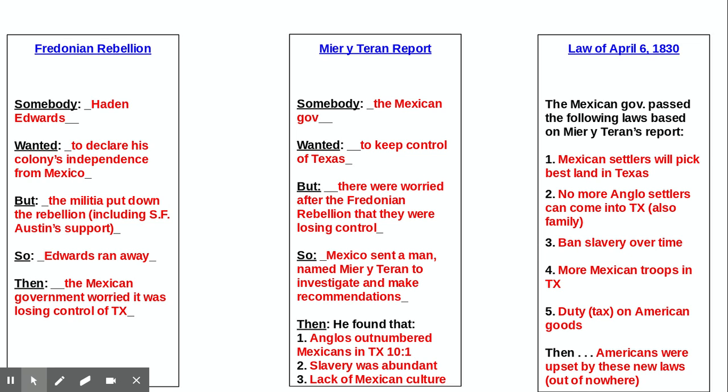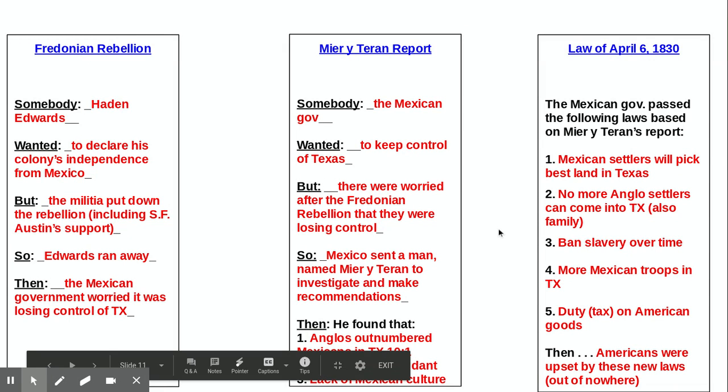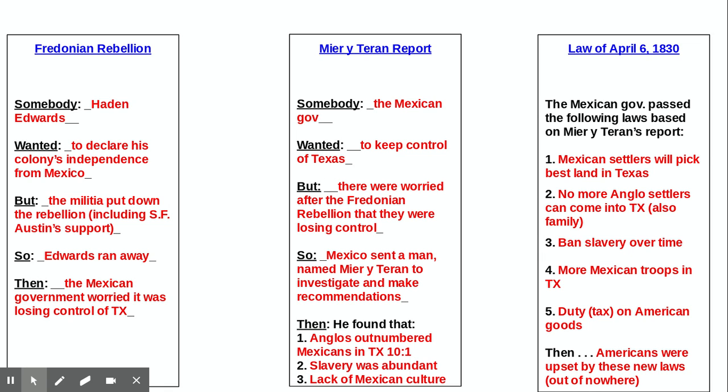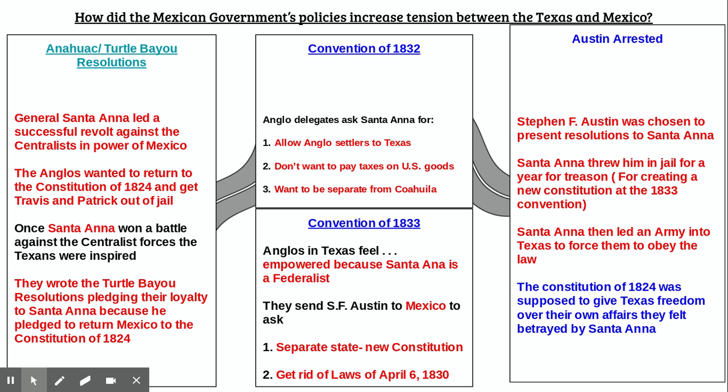They thought they came out of nowhere. Now that's not really correct. They came out of this sort of stuff that came with the Mier y Terán report. They weren't following the rules. So the strict parent that the centralists were came in and passed these laws. But that's going to get the Americans, the Anglos, upset, and they're going to come together, and you're going to see these different things that happen. Okay? So what's going to happen is all of these things are increasing tension.